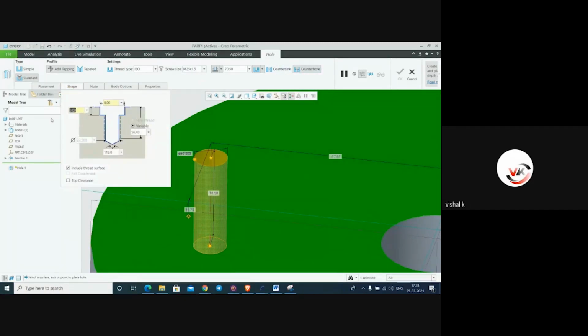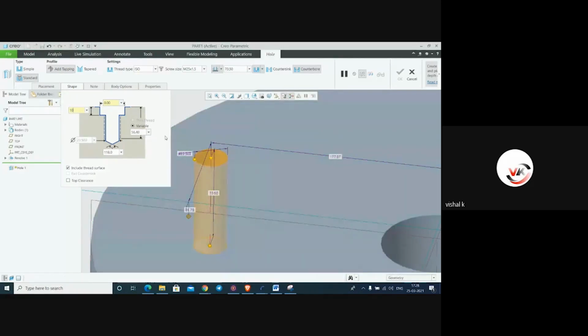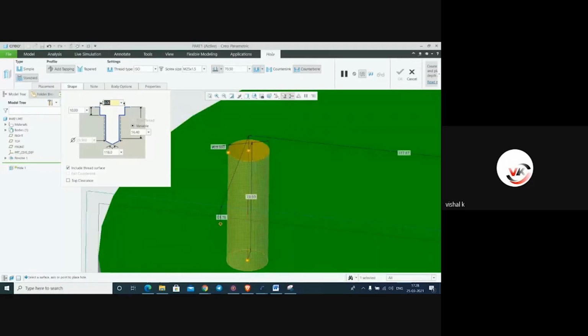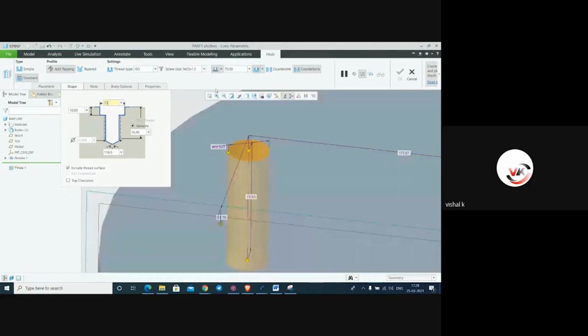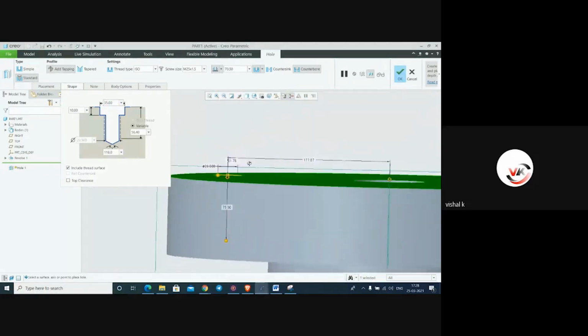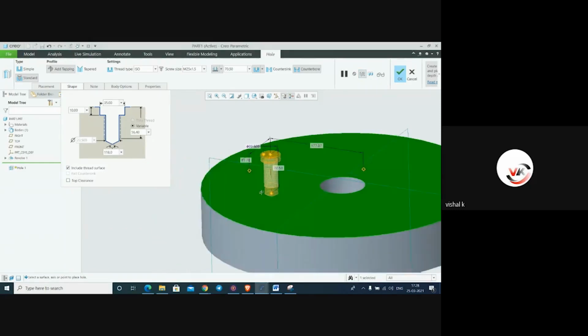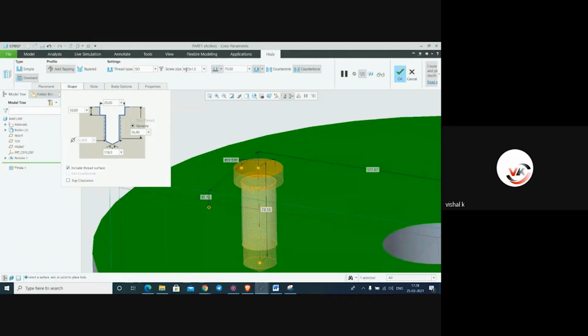Just we have to give this value, and this value is how much diameter it is, and 25, 35. See this. Now we can see from this, unattached. This is the screw size M25 into pitch 1.5. If you want to make a taper, we have added tapping here.